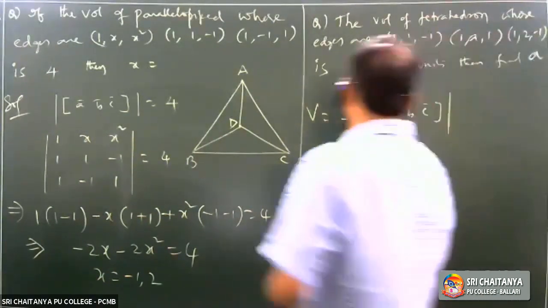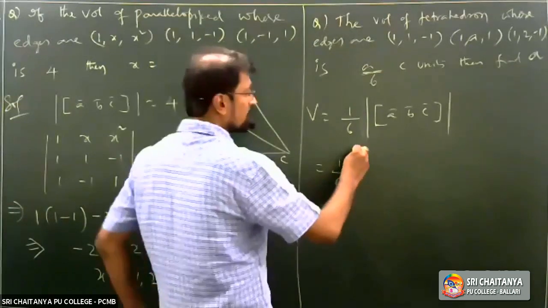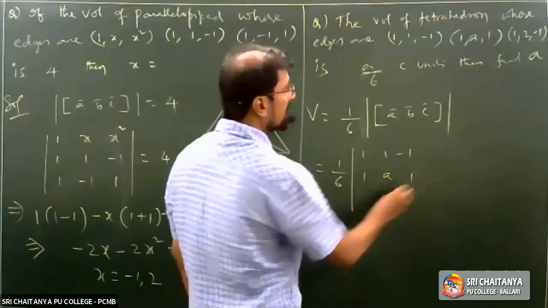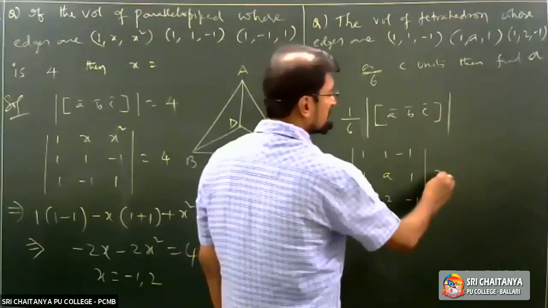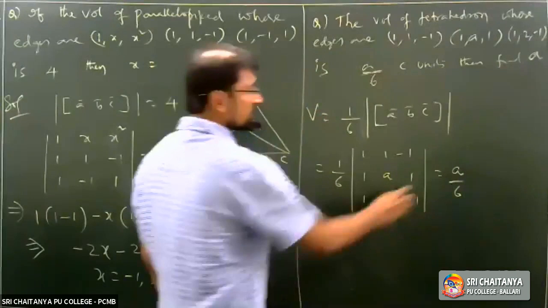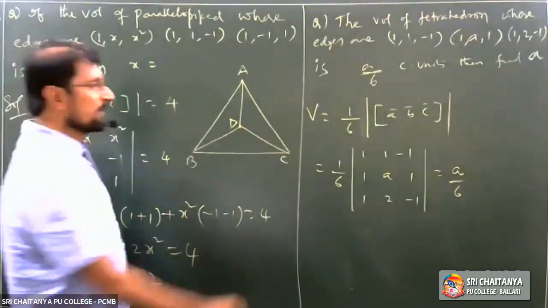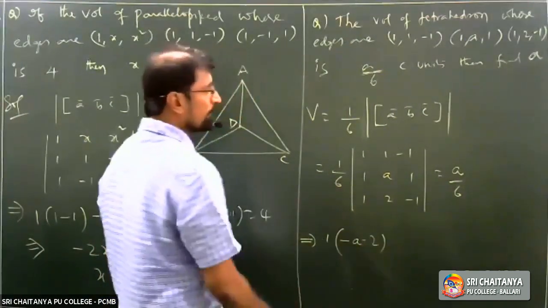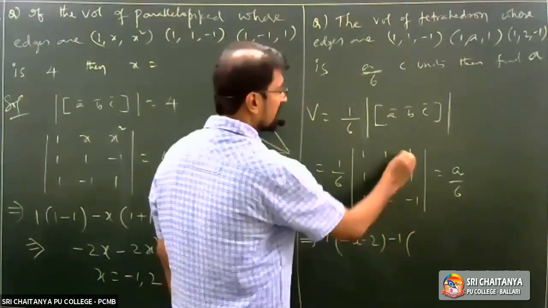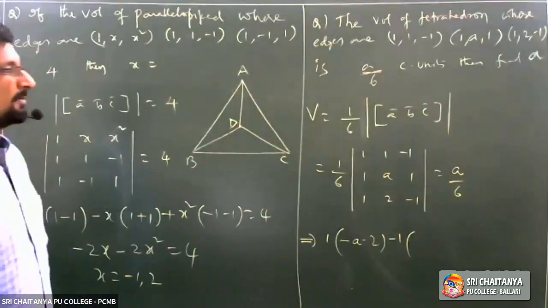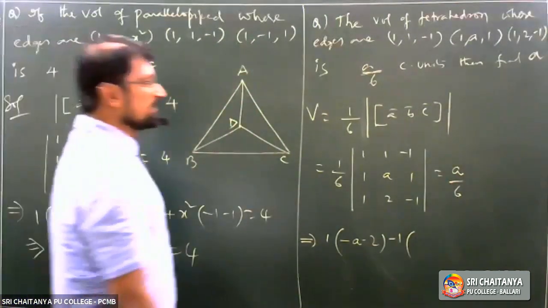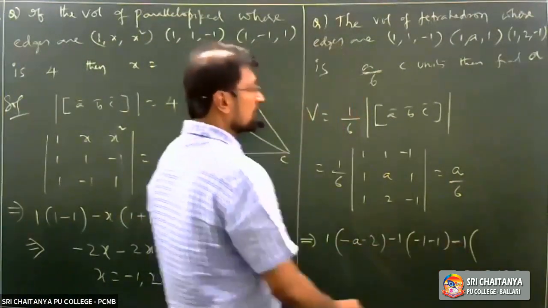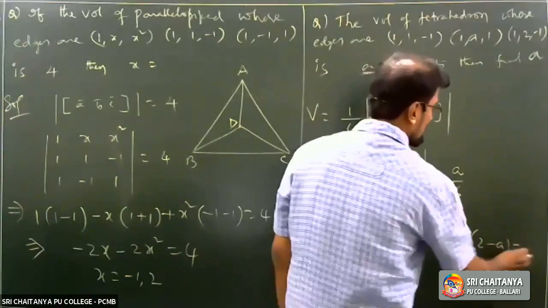So here you are going to get 1 by 6 into det of [1, 1, minus 1; 1, A, 1; 1, 2, minus 1] is equal to A by 6. Both sides 6 get cancelled. You are going to get 1 into (minus A minus 2), minus 1 into (minus 1 minus 1), minus 1 into (2 minus A) is equal to A.